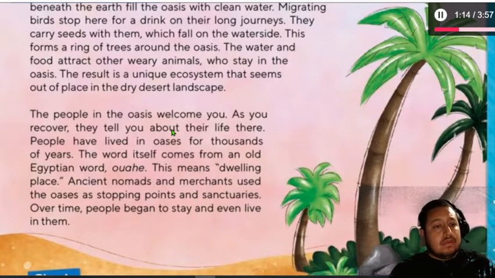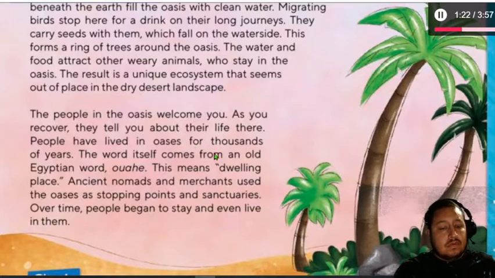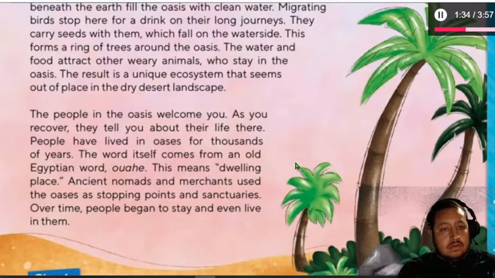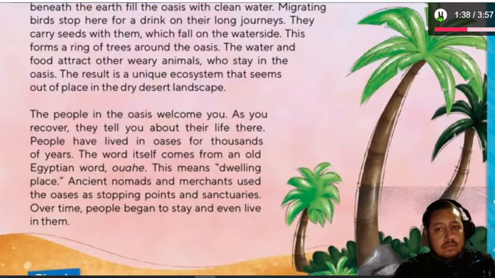The people in the oasis welcome you. As you recover, they tell you about their life there. People have lived in oases for thousands of years. The word itself comes from an old Egyptian word, uwahe. This means dwelling place. Ancient nomads and merchants used the oases as stopping points and sanctuaries. Over time, people began to stay and even live in them.